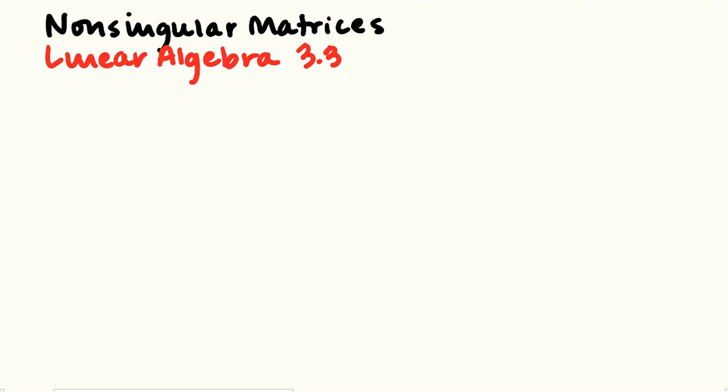In this video, I'm going to be talking about non-singular matrices, and presumably you've just learned about linear independence, and you've done some of those practice problems. And now we're going to look at, rather than a set of vectors and making some sort of judgment about them, we're going to be looking at a square matrix. Okay, so this is going to be this non-singular property of a matrix.